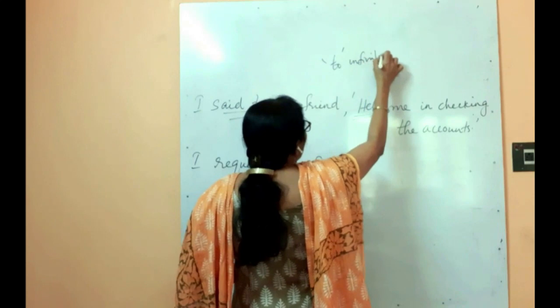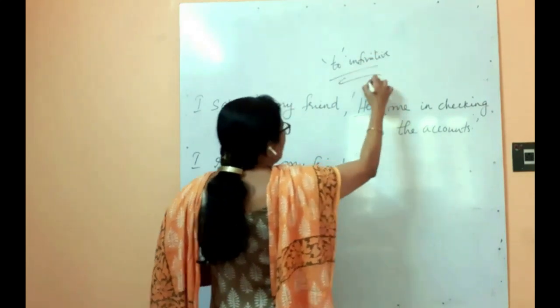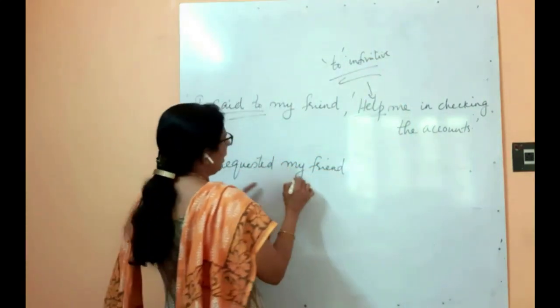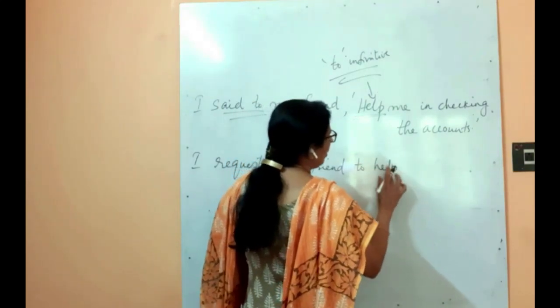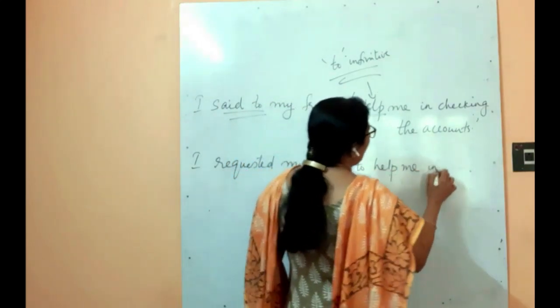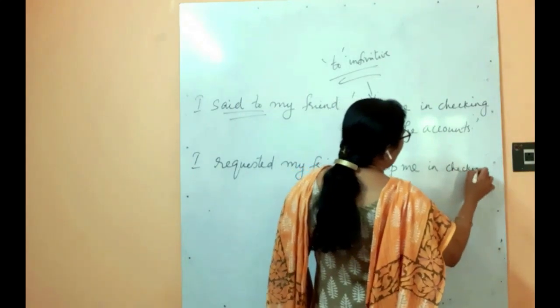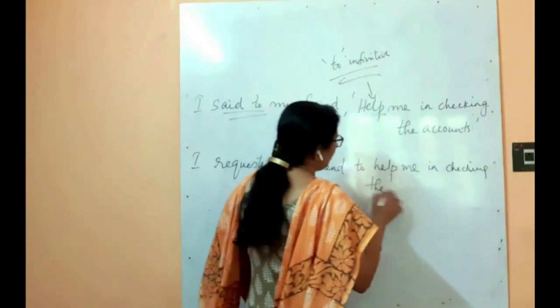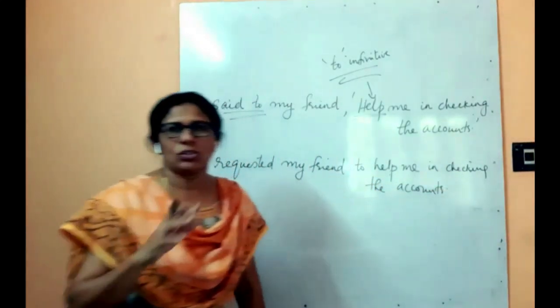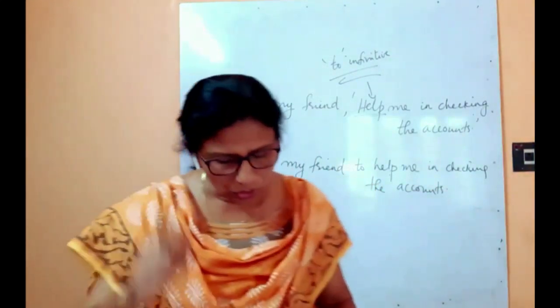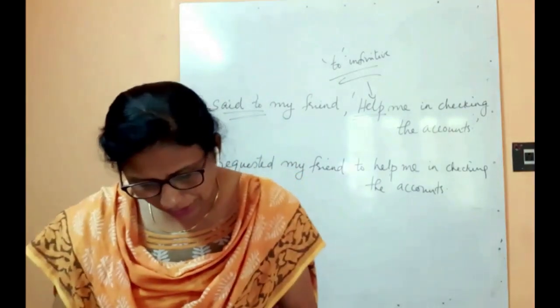The verb should be converted to infinitive. Understood? Okay, so I requested my friend to help me in checking the accounts. Very simple. No need of any kind of conjunction, only convert the verb to infinitive. Okay, next one.